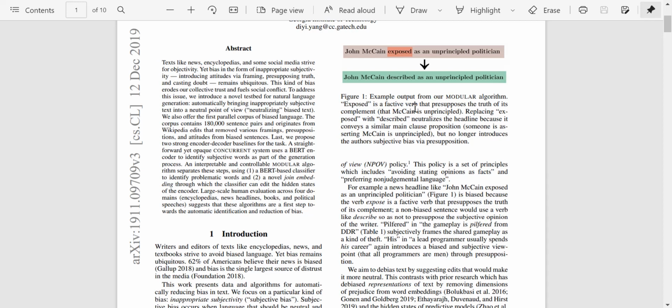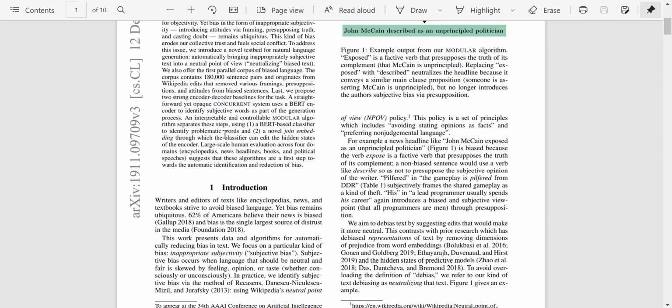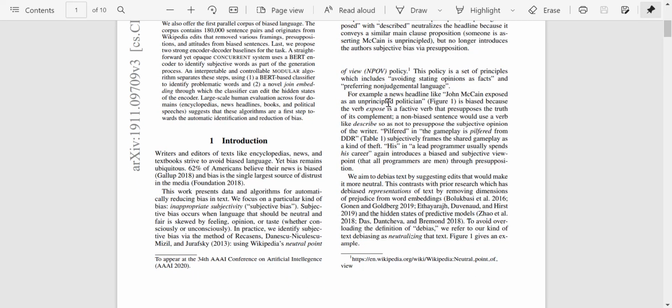So exposed is a factive verb that presupposes the truth of its complement, that McCain is unprincipled. So replacing exposed with described neutralizes the headline because it conveys a similar idea. Someone is asserting McCain is unprincipled, but it is not presupposing the truth that McCain is unprincipled. I don't know how to describe it, but you can just feel that it is a much stronger word to use and presupposes some amount of truth. Okay, so we've discussed this, right?